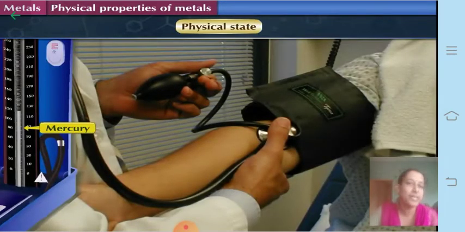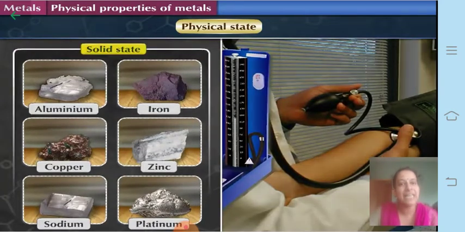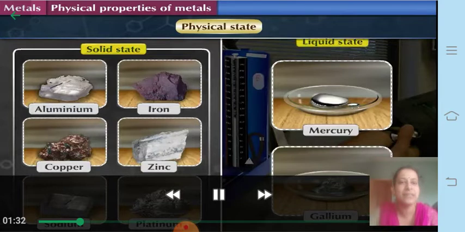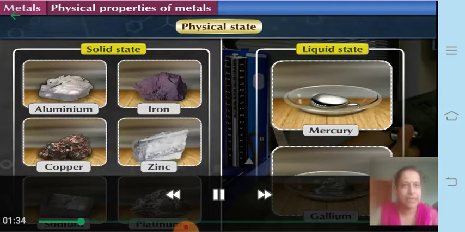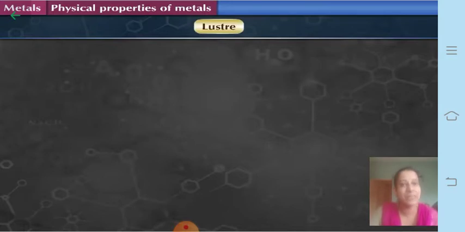So mercury is in the form of a liquid, but most of the metals are in the solid state. Except a few, like mercury and the second one, gallium, which are in the liquid state. So all the metals except these two are in the solid state. Mercury and gallium are exceptions. Now let us go a little further. The second property is luster, that means shine.